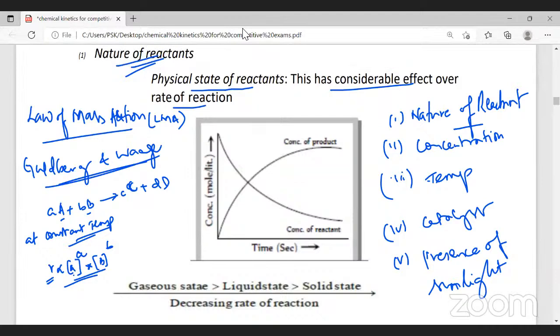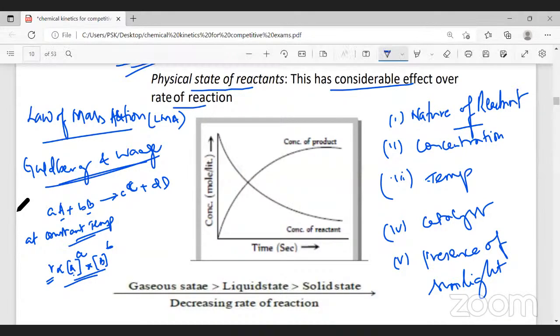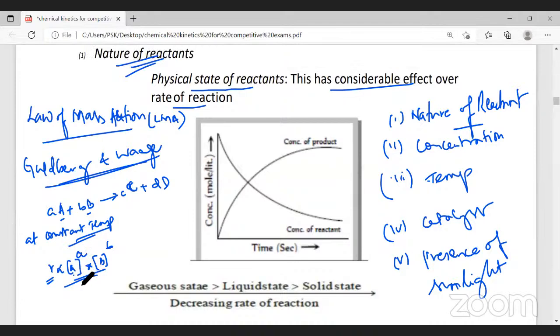This is a 2-mark question in 12th standard. They can ask you to define or state the law of mass action. At constant temperature, the rate of a reaction is directly proportional to the product of active masses, or molar concentrations, of the reactants whose coefficients are raised to the power.